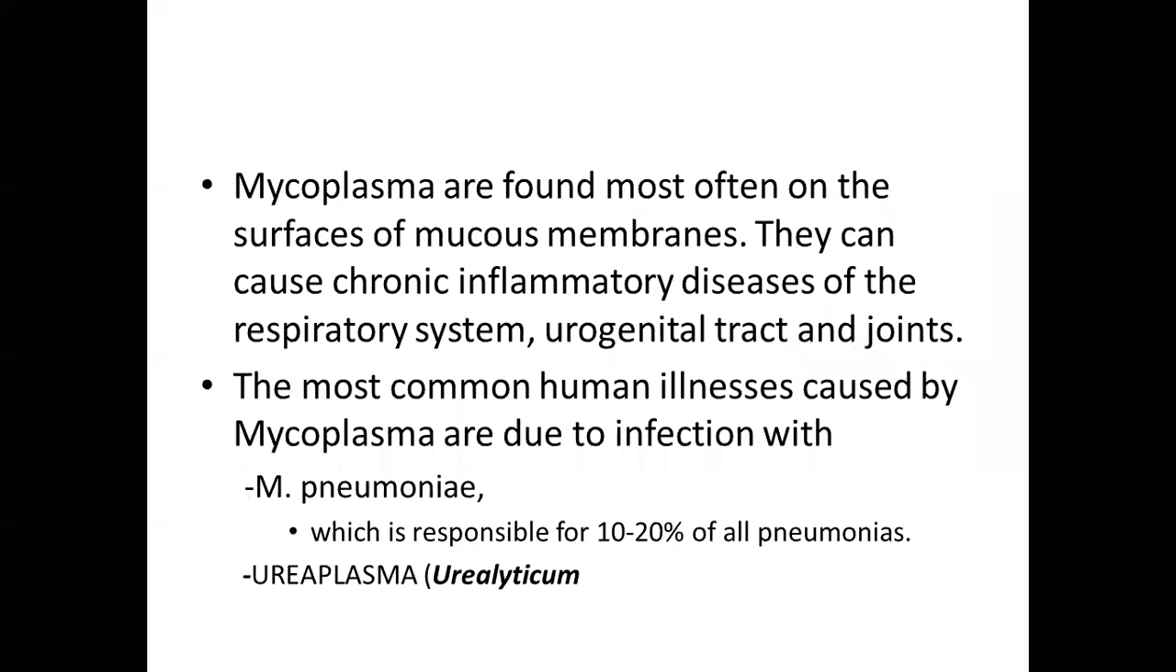Next, mycoplasma are found most often on the surface of mucous membranes. They can cause chronic inflammatory disease of the respiratory system, for example pneumonia. They can also infect the urogenital tract and joints. The common human illness caused by mycoplasma is due to infection with Mycoplasma pneumoniae, which is responsible for 10 to 20% of all pneumonias. Then Ureaplasma.